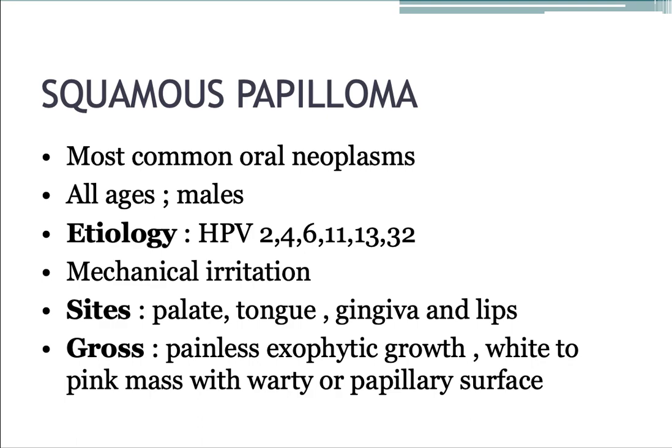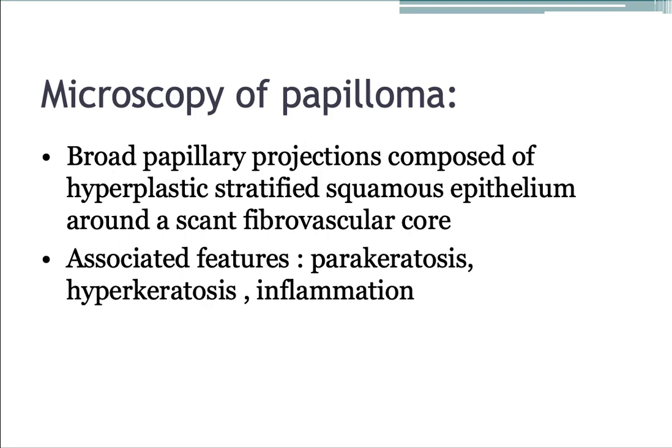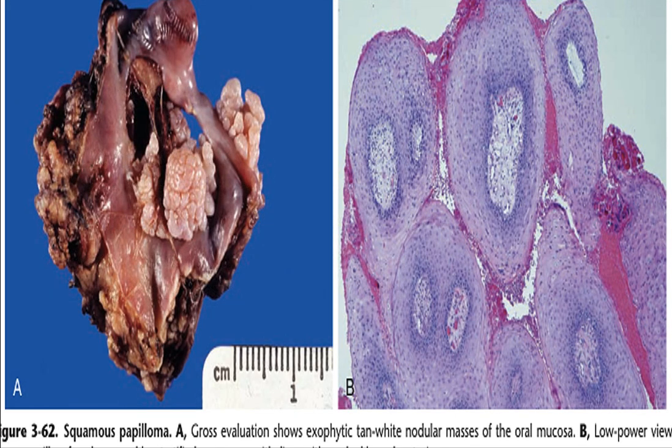Grossly, these lesions are painless and present as an exophytic growth. They may be a white to pink mass with a warty or papillary surface. Microscopically, they are broad papillary projections composed of hyperplastic stratified squamous epithelium surrounding a scant fibrovascular core. Hyperkeratosis, parakeratosis, and inflammatory cells are also seen under the microscope. This is a gross picture showing exophytic growth above the mucosa. This is a microscopy showing papillae surrounded by a thin fibrovascular septum with an enlargement of the squamous epithelium.